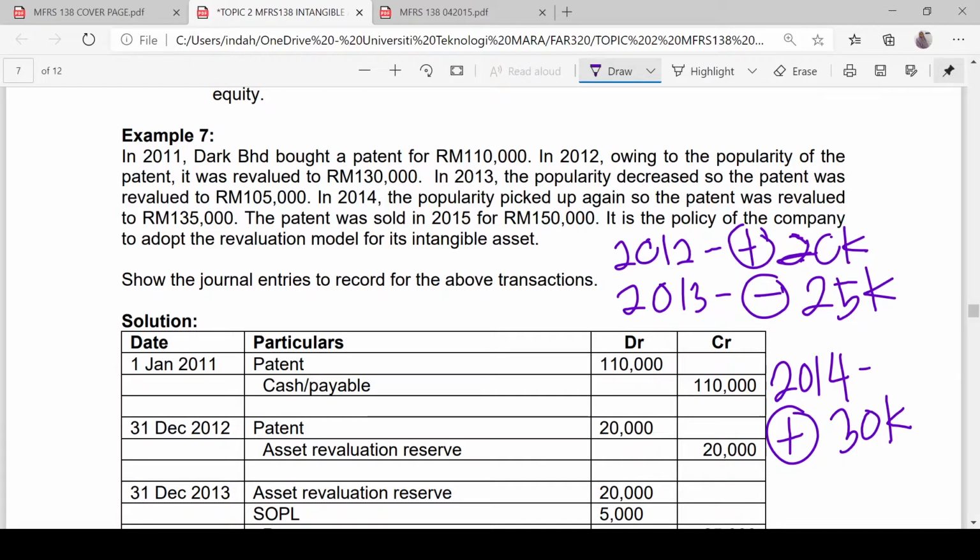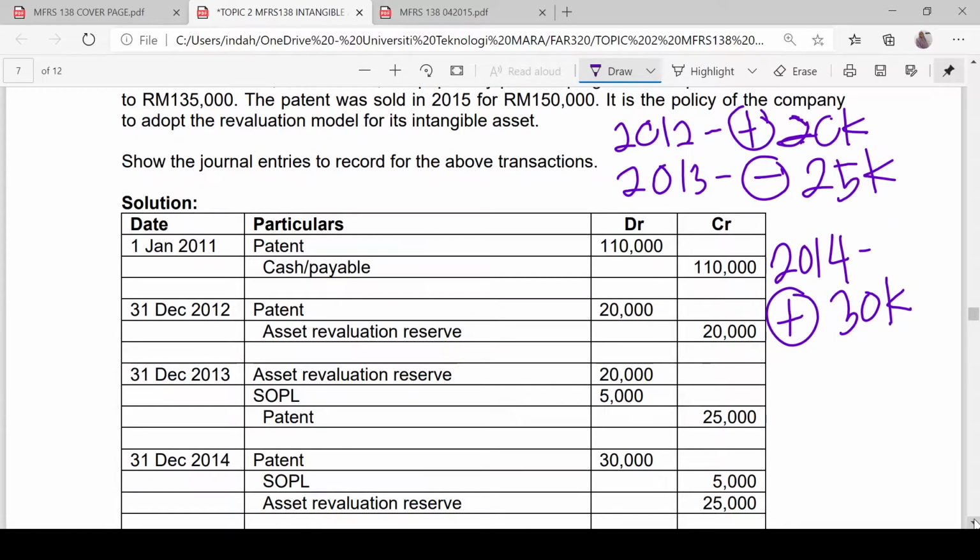Because the patent can be recognized as an intangible asset, we are going to create an asset account. So on 1st January 2011, debit patent, and credit cash or payable, either one, 110,000. And then we need to record the surplus. How to record the surplus? We are going to disclose in other comprehensive income and accumulate in equity under the heading of revaluation surplus. So we are going to create an asset revaluation reserve account for this one.